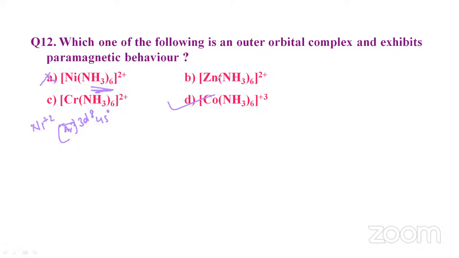Next, if we consider option B, that is zinc. Zinc will have Zn 2+. The electronic configuration will be Ar 3d10.